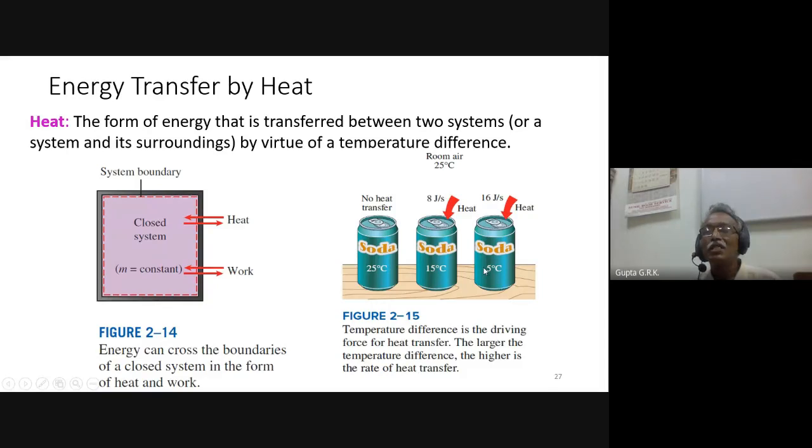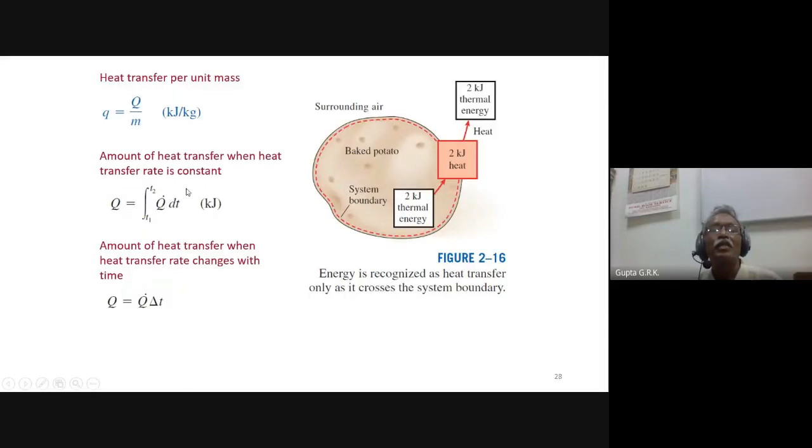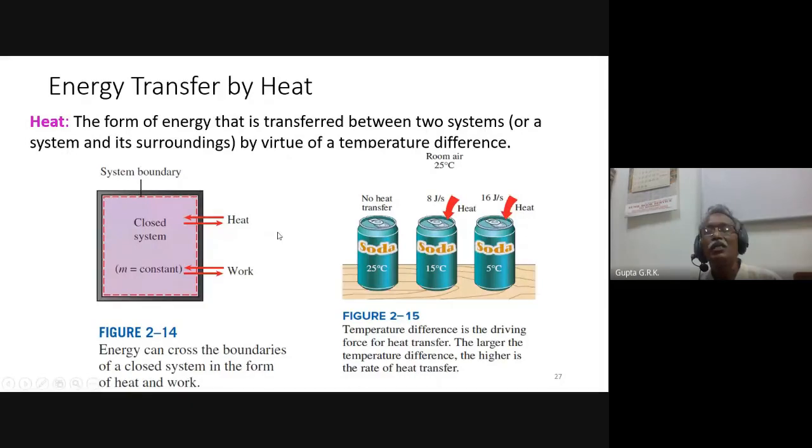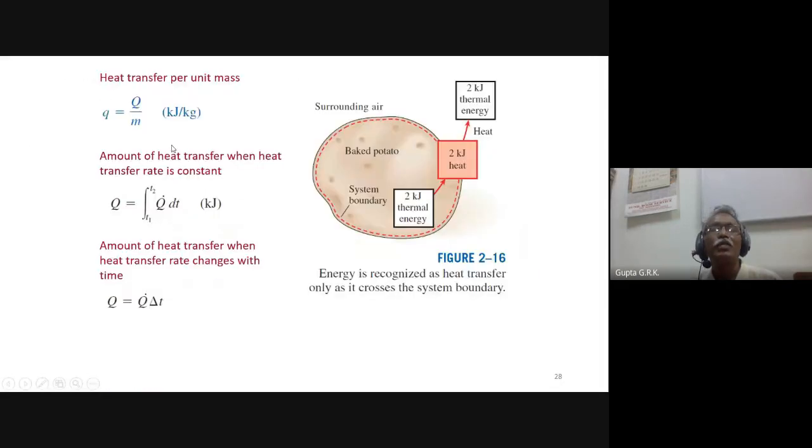If this temperature is still lower, the temperature gradient is high, and so the heat transfer will also be high. It may be up to 16 joules per second. Like that, we can have energy transfer by heat. The total energy transfer by heat is called Q, capital Q, and the unit is joules. If you take it per unit mass, we have small q, which is Q by m, in kilojoules per kg.